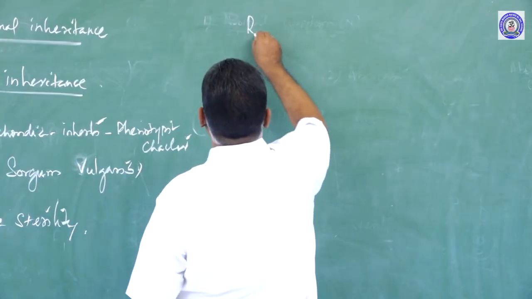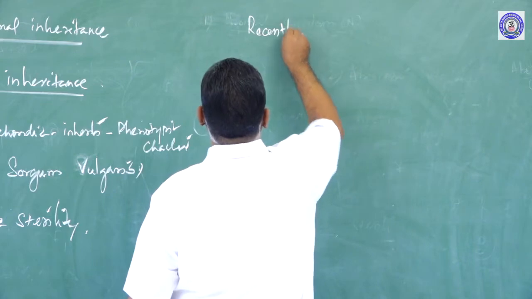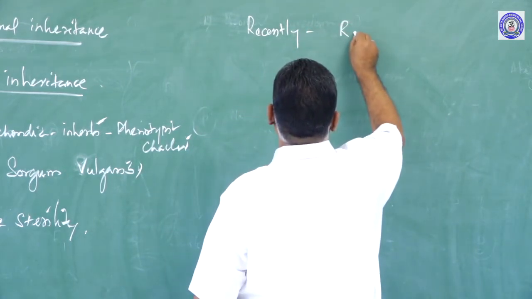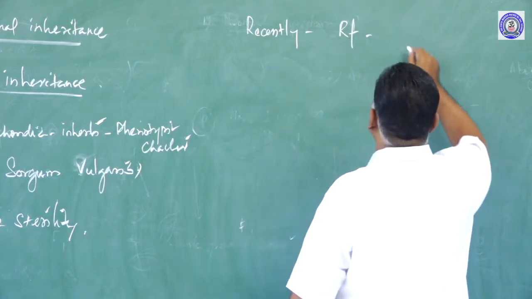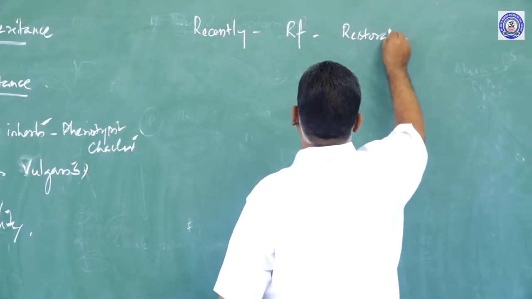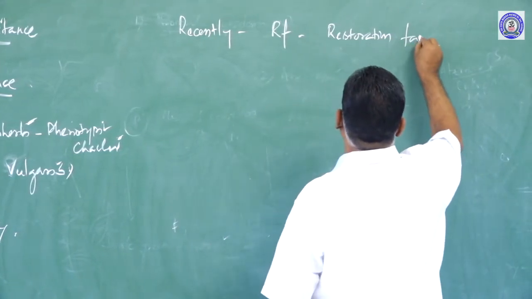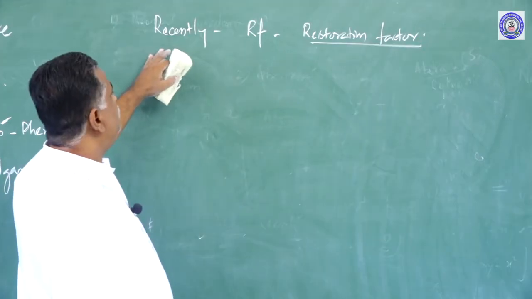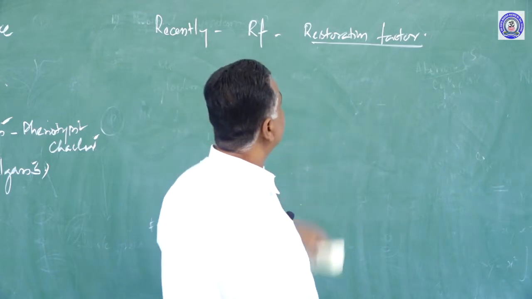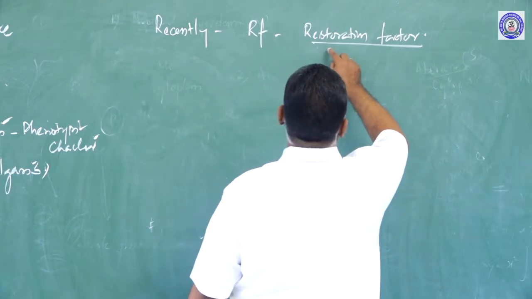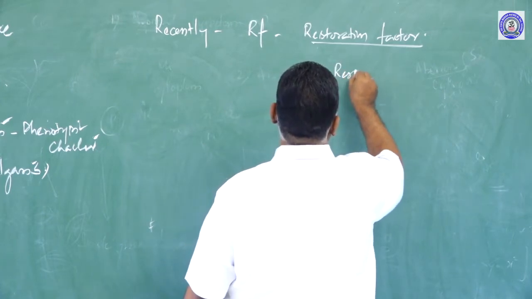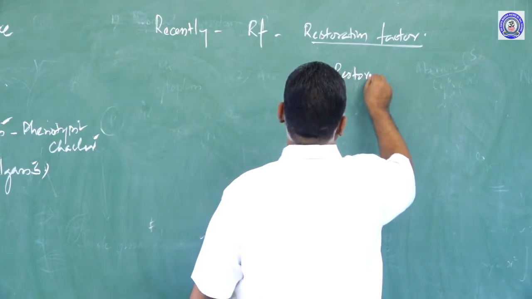See, recently they have found out an RF factor. This is the restoration or restoring factor. They have found out RF factors in the mitochondria that can be named as a restoration factor, a factor that restores fertility.